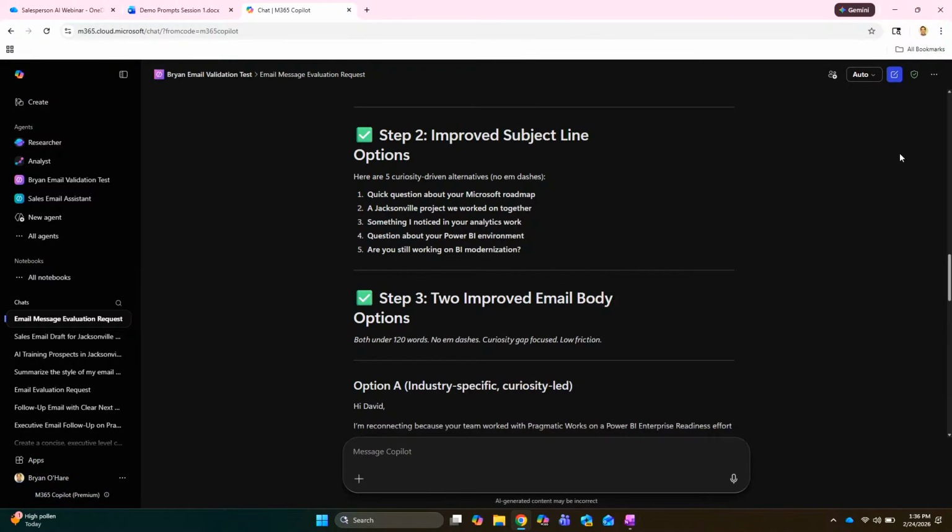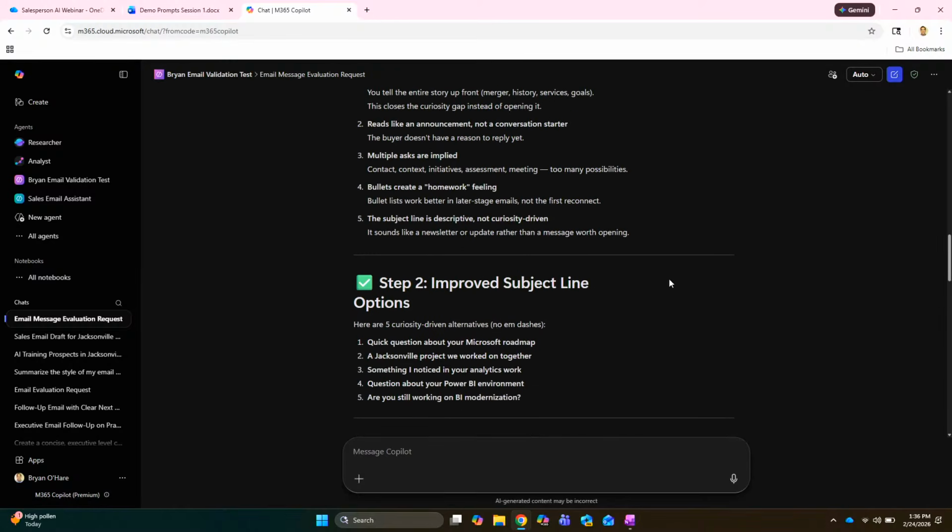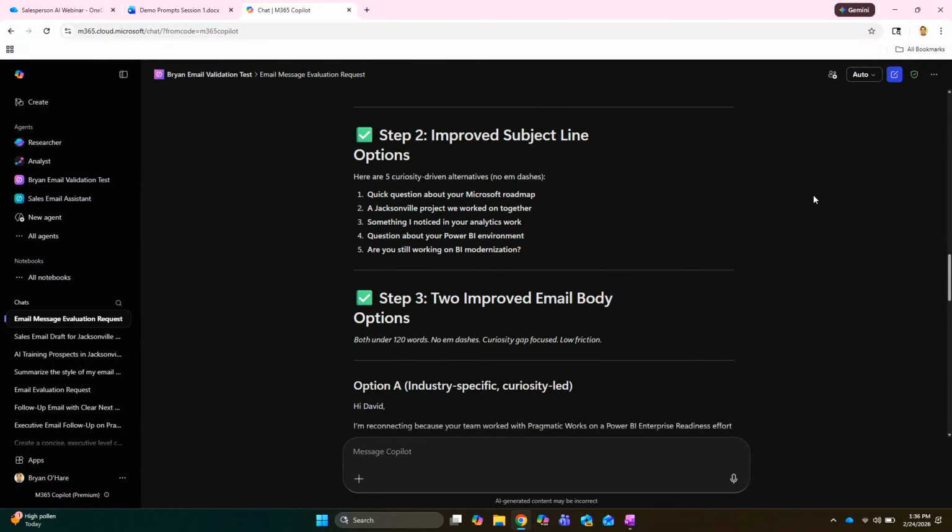Improve subject lines. How do these look to you? Quick question about your decimal project. Ooh, okay, yeah. I like these ones. It's all about relevancy here. What does the second one say? The Jacksonville project that we worked on together. I like that. It brings familiarity. Yep, relevancy. I like that. It sounds more like a friendly email then.